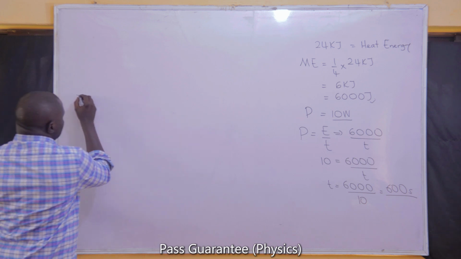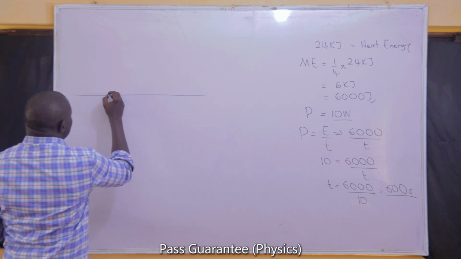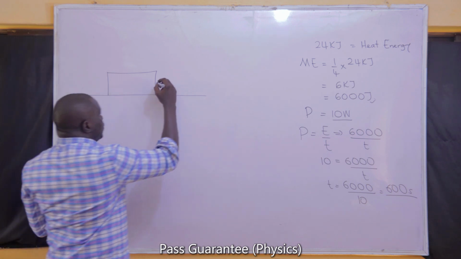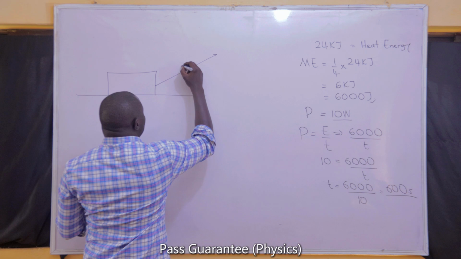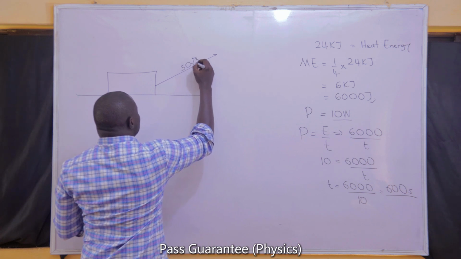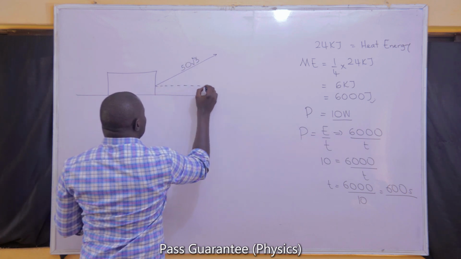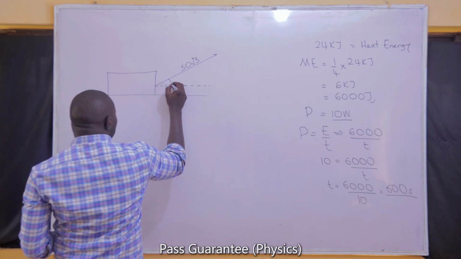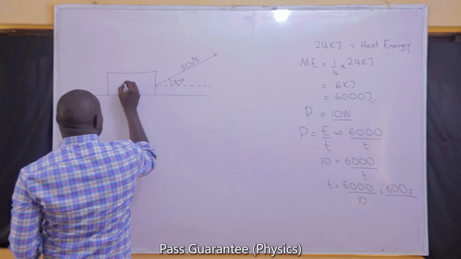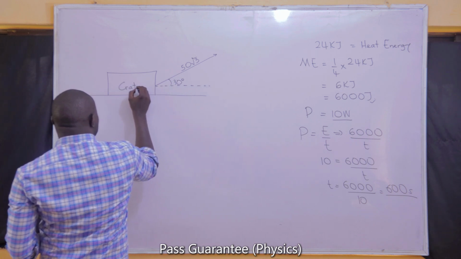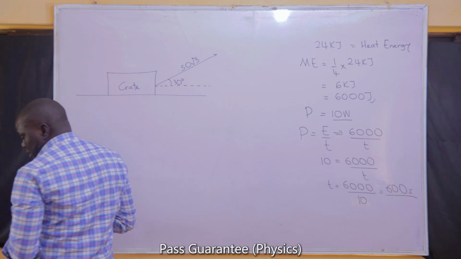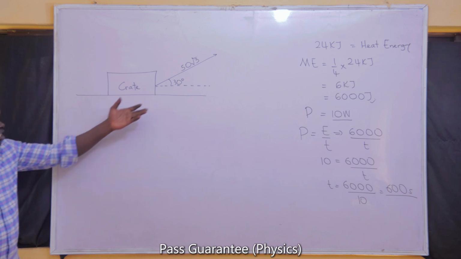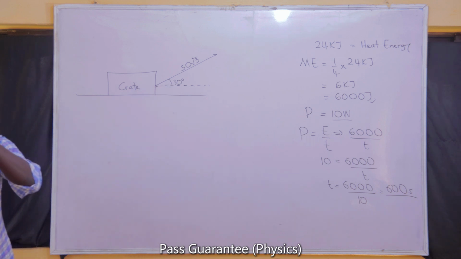We have the floor, we have a crate, then we have a force of 50√3 dragging the crate at an angle of 30 degrees. Now we can solve it. They said a force of 50 root 3 is applied to a crate at 30 degrees, as shown.